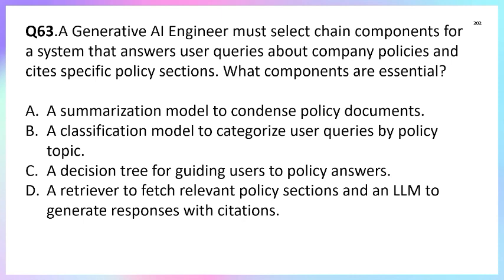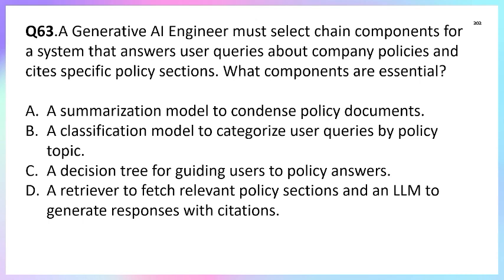Question number 63. A generative AI engineer must select chain components for a system that answers user queries about the company policy and city specific policy sections. What components are essential? Option A, a summarization model to condense policy documents. Option B, a classification model to categorize user queries by policy topic.